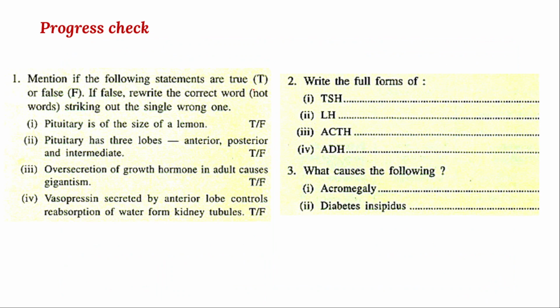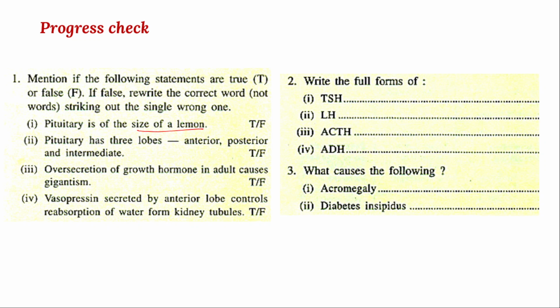So can we check the progress here? The first one is a true or false type of question. Pituitary gland, the pituitary is the size of a lemon.